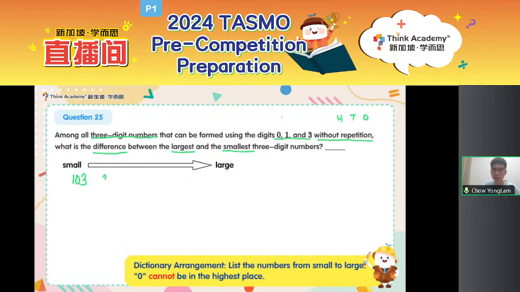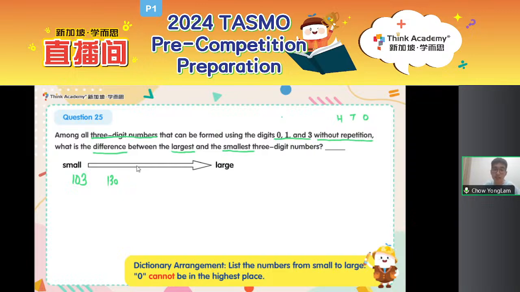Can I straight away jump to 300 and something? Maybe not. Check again. Are there still any numbers that start from 1? There is 130. Now, next number. Can I still find a number that starts from 1? Maybe 133, right? But wait, be careful. Without repetition. Can I put 2 3s next to each other? Cannot. I cannot repeat the digits.